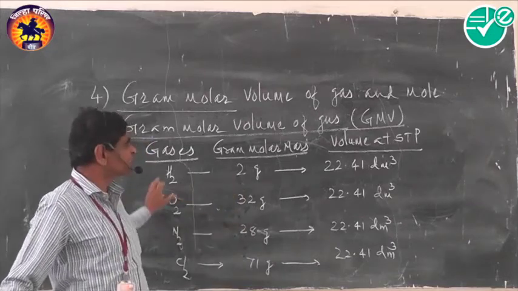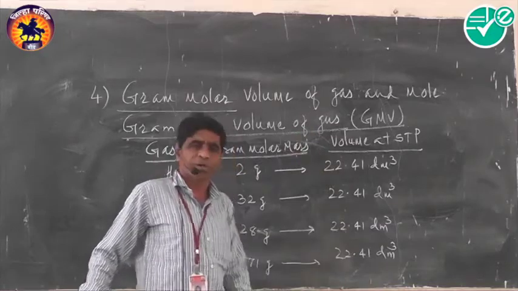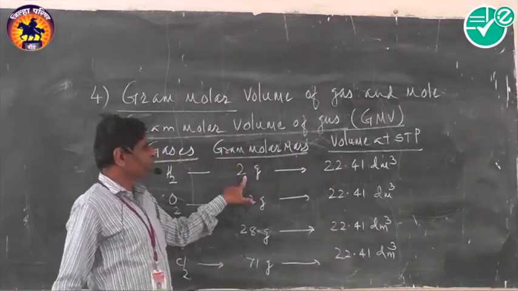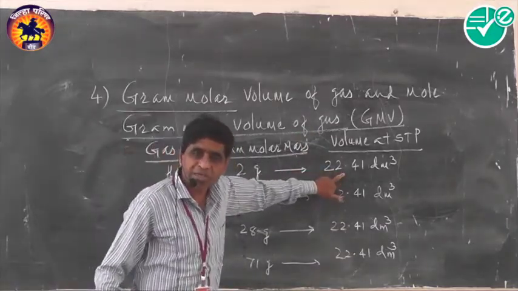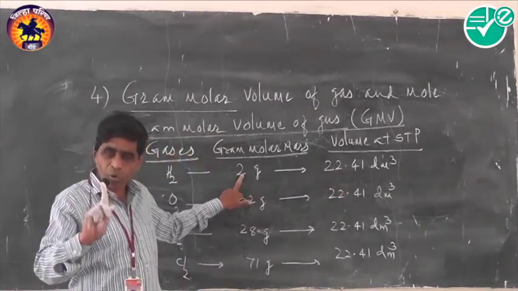Now, here we express mole in terms of volume. Here 2 gram of hydrogen occupies 22.4 decimeter cube volume. Hence here 2 gram is considered as 1 mole.